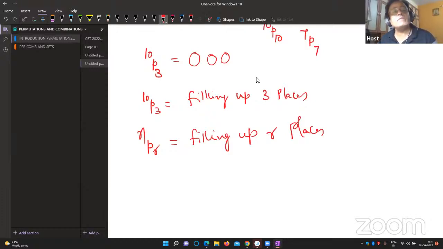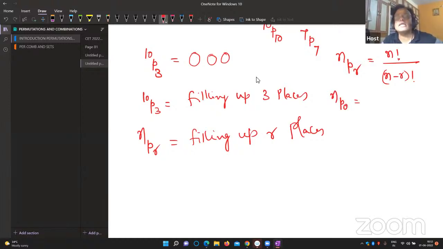So from this, I'm going to solve small, simple examples. Once again, the nPr formula: all of you see that it is top factorial divided by top minus bottom factorial. You should remember this. nP0: out of n objects, I'm not arranging any objects. Therefore, n factorial divided by (n minus 0) factorial, which is n factorial, gets cancelled. The answer is 1.